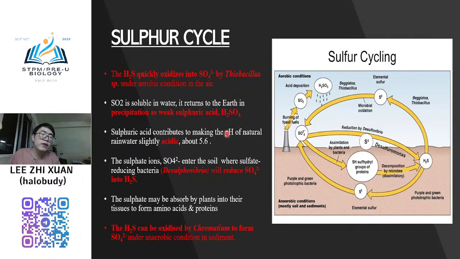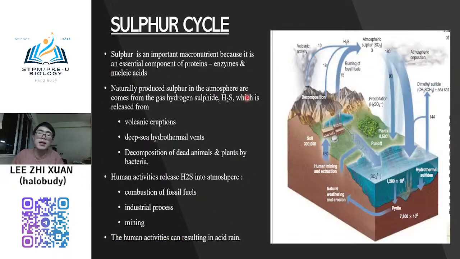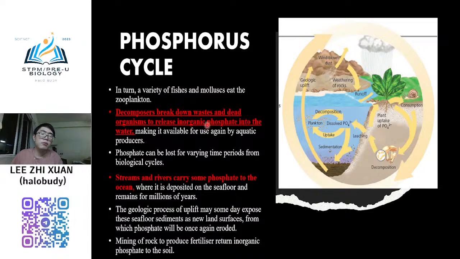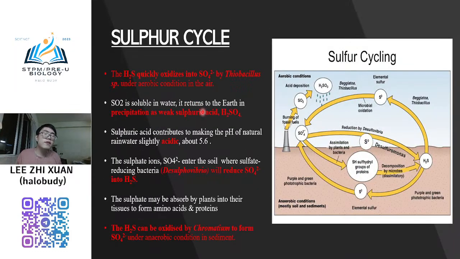For the sulfur cycle, the most important are these three microbes: Thiobacillus, Desulfovibrio species, and also Chromatium species. These three are very important. In the exam, it will definitely come out. Others, it's not that there is no microbe, there are many microbes involved in this reaction, but there is no specific microbe. For the sulfur cycle, only these three, because the sulfur cycle normally only exists in these forms.